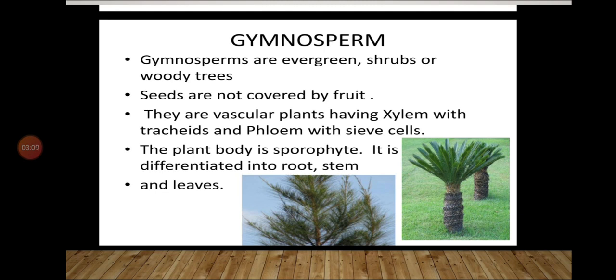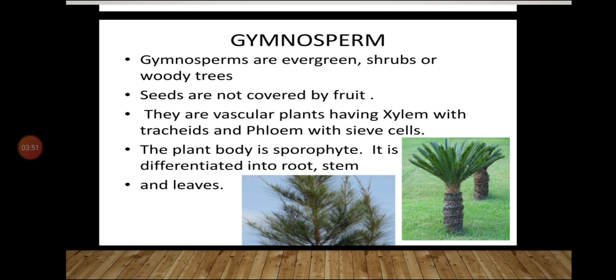Gymnosperms are evergreen shrubs or woody trees. That means they are evergreen. They are found every time, anytime, all the seasons they are available. Then they are shrubs or woody trees, meaning they are medium-sized plants. They are not very big like trees and not very small like herbs. They are shrubs, that means medium-sized, and they are also in the form of woody trees. You can see here, this is a medium-sized plant, a medium-sized tree.